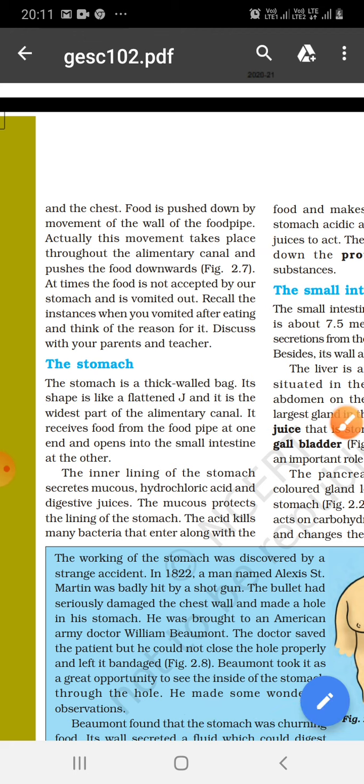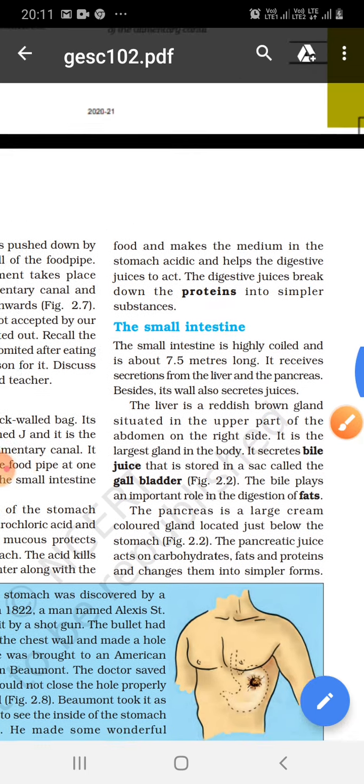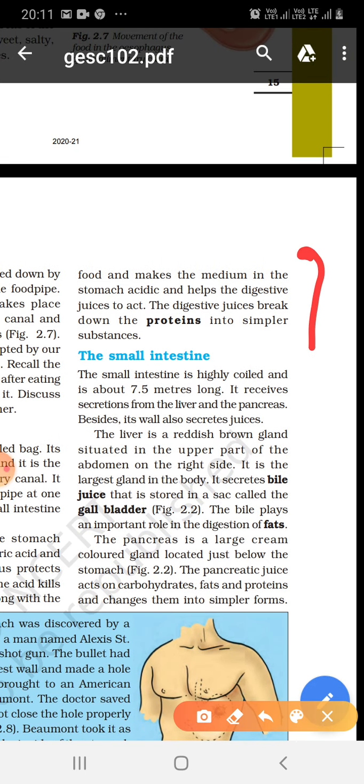Then from the esophagus food is passed to the stomach. Stomach is a thick-walled bag. Its shape is like a flattened J and it is the widest part of the alimentary canal. It receives food from the food pipe at one end and opens into the small intestine at the other. The inner lining of the stomach secretes mucus, hydrochloric acid and digestive juice. The mucus protects the lining of the stomach and the acid kills bacteria that enter along with food and makes the medium in the stomach acidic and helps digestive juice to act. And digestive juice breaks down protein into simpler substances.